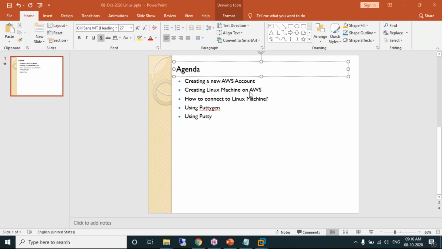Is the agenda for today's session clear? As we all know, the prerequisite is Linux. So we will be learning how to create a Linux machine on AWS, and we'll be experiencing the AWS environment also.